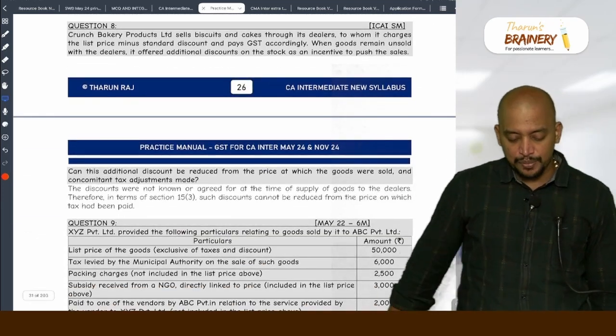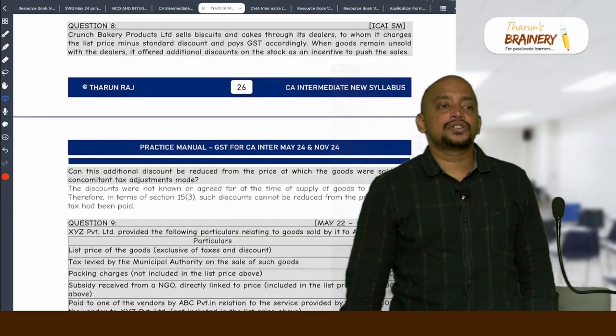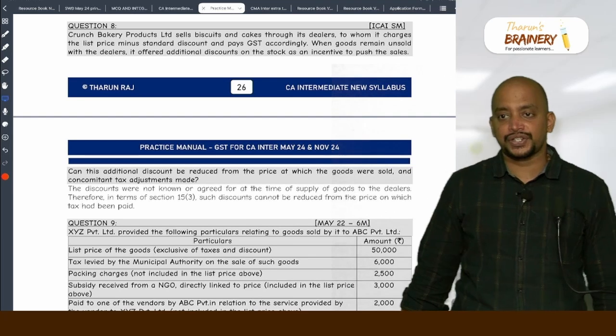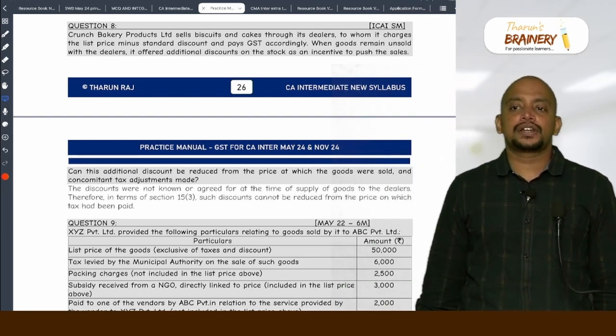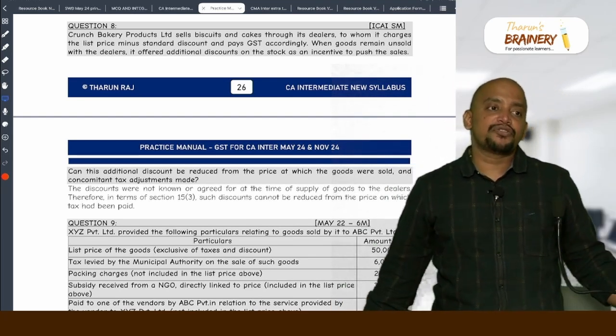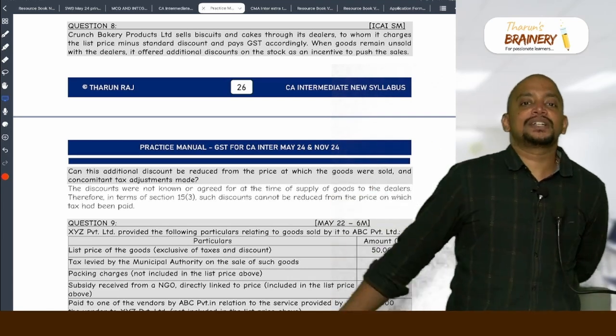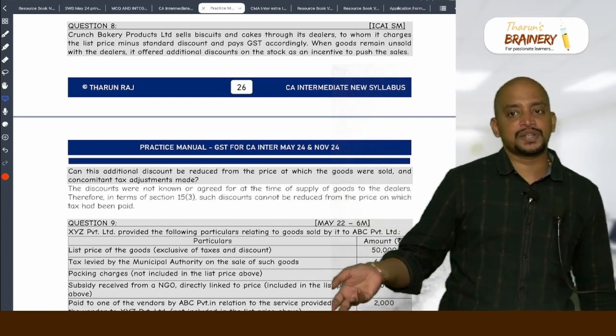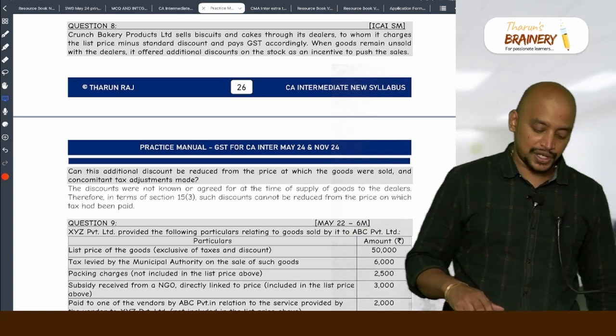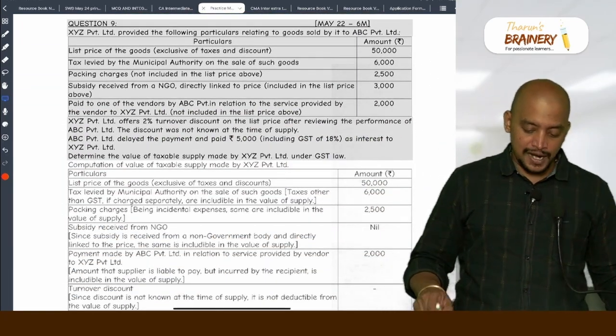And this Crunch Bakery products also we have seen, wherein there are 2 discounts, standard discount and additional discount. Standard discount is always allowed as deduction because it is before or at the time of supply, whereas additional discount is after supply, and the terms are not agreed before the time of supply, so it is not allowed as deduction. Next, question number 9.